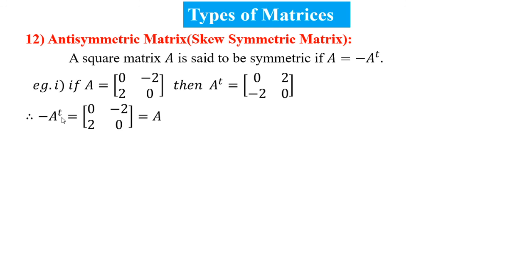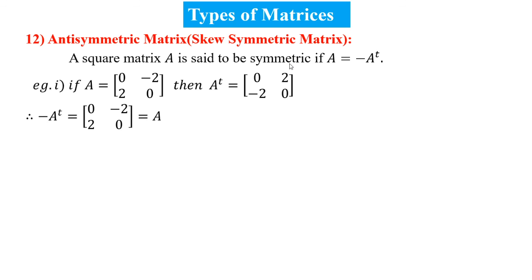Therefore, minus A transpose is obtained by changing the signs of all elements: 0 becomes 0, 2 becomes -2, -2 becomes 2, and 0 becomes 0. So we have changed the sign from A transpose to get minus A transpose. After changing the signs, all elements are the same: A is equal to [0, -2; 2, 0] and minus A transpose is equal to [0, -2; 2, 0].